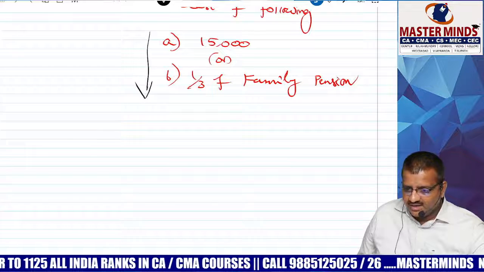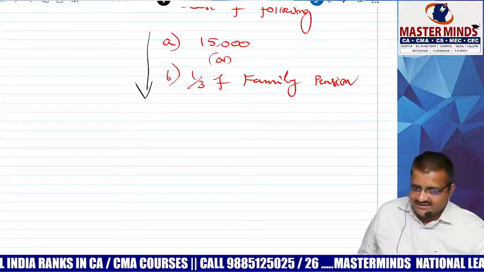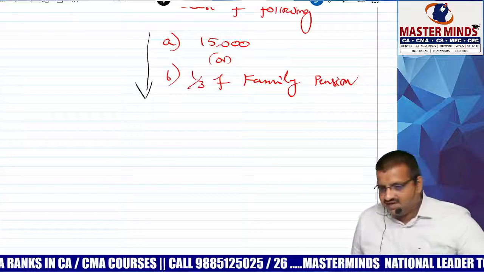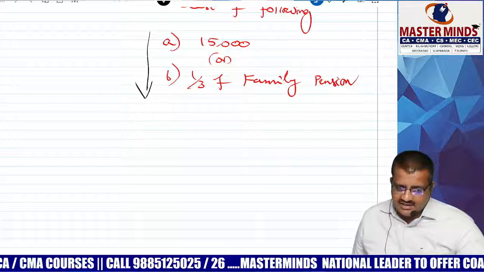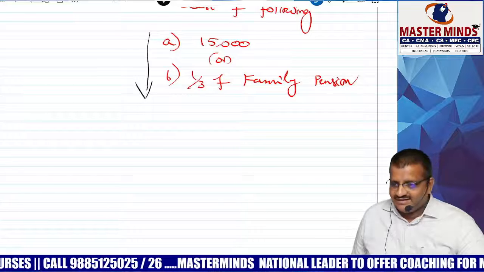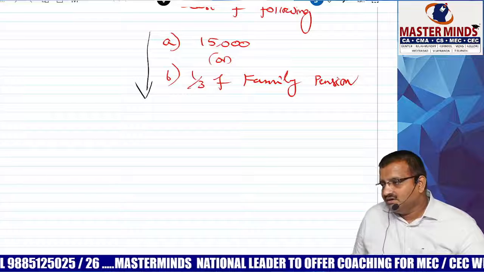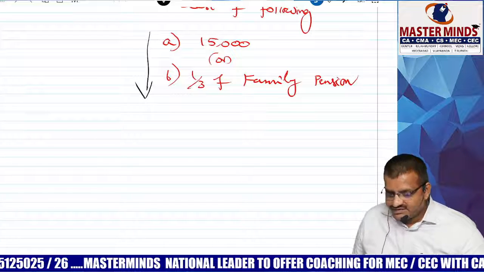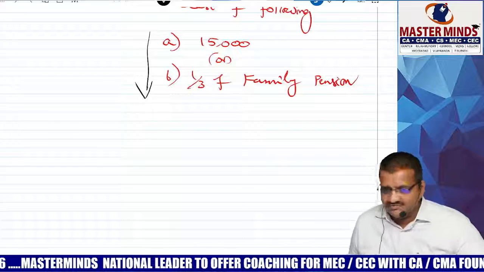Interest under 234B, 234C applicable. Advance tax, set off and carry forward of losses. Yes, as if normal.